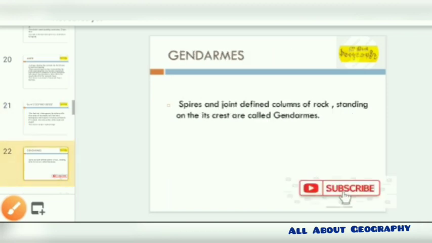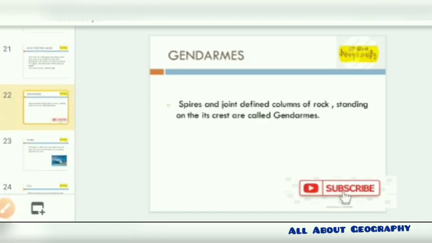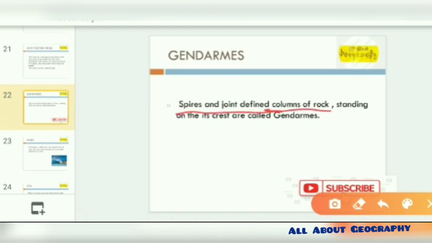The next is the gendarmes. The gendarmes are spires and joint-defined columns of rock that stand on the crest. As the name suggests, they are spires and joint-defined columns. So it has been jointed and has spires on the columns which stand on the crest. This type of structure is very common in gendarmes, but is not so common elsewhere. It is found in a few pockets of the world.